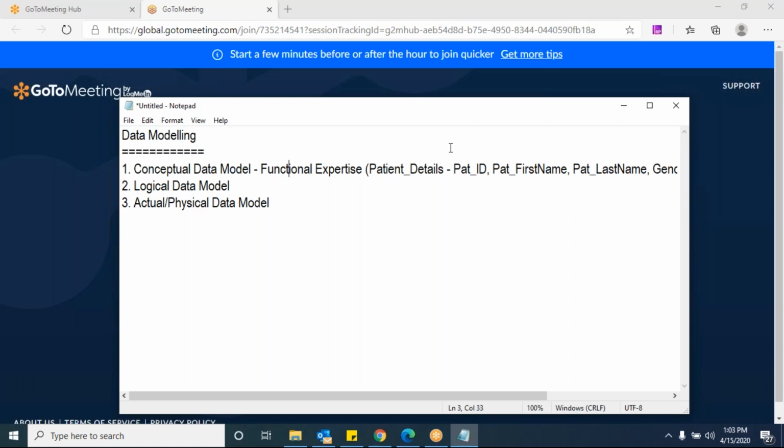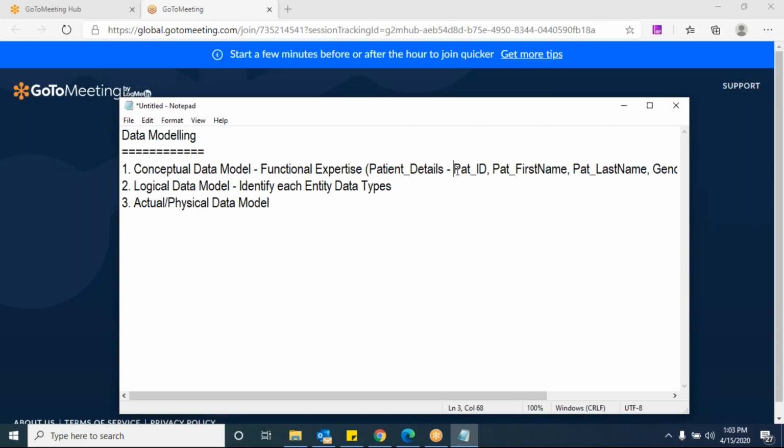Based on the functional expertise, we can give this conceptual data model, and the logical data model will tell you, for each entity, the data types we need to give. Identify each entity's data types. Now I said the patient name. Do you have any idea what sort of data types we are using in the backend? Like integers, varchar. Exactly. Identifying those data types is nothing but the logical data model.